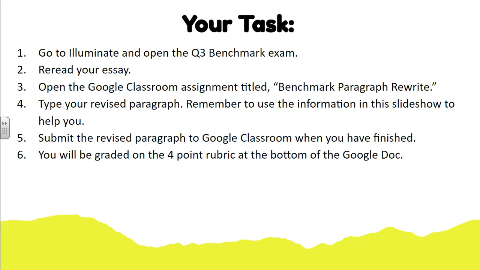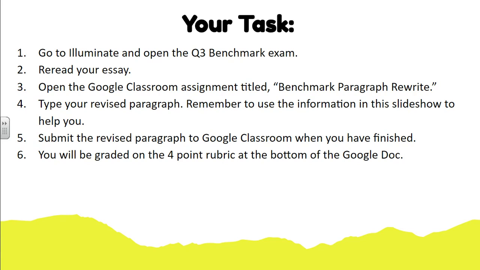So remember to use the information in this slideshow to help you. You can go back through the slideshow to help you revise your information. In particular, the slides you want to look at are the 3 slides with the answers and the slide with the revised paragraph. Those are the slides you want to pay close attention to. Once you're done, you're going to submit the revised paragraph to Google Classroom when you have finished. You're going to be graded on a 4-point rubric at the bottom of the Google Doc. So just make sure that you read the rubric and know where you're getting your points from.